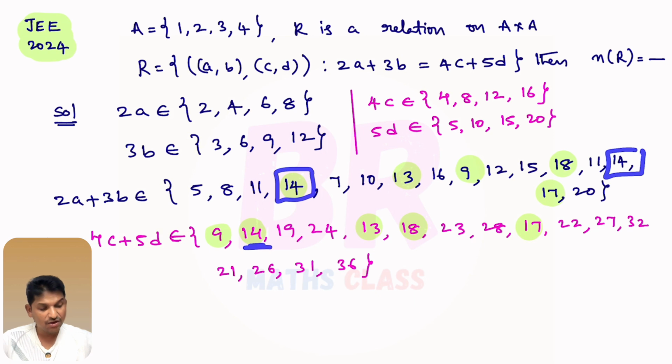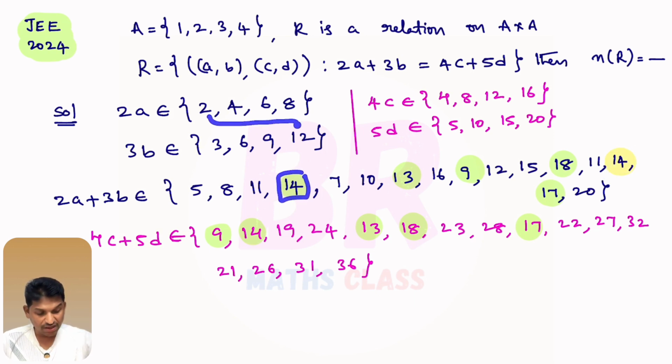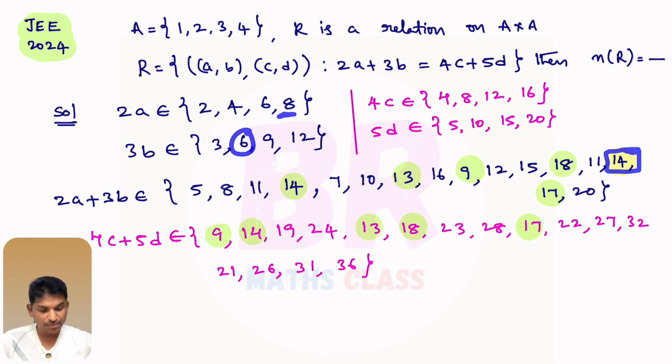14 is there here, 14 is there here also. This 14 we got when 2a equal to 2 and 3b equal to 12, right? The combination of 2a, 3b are different for this 14. See here, when 2a equal to 8, 3b equal to 6, then we got this. So here, if you observe, total 6 combinations are possible.